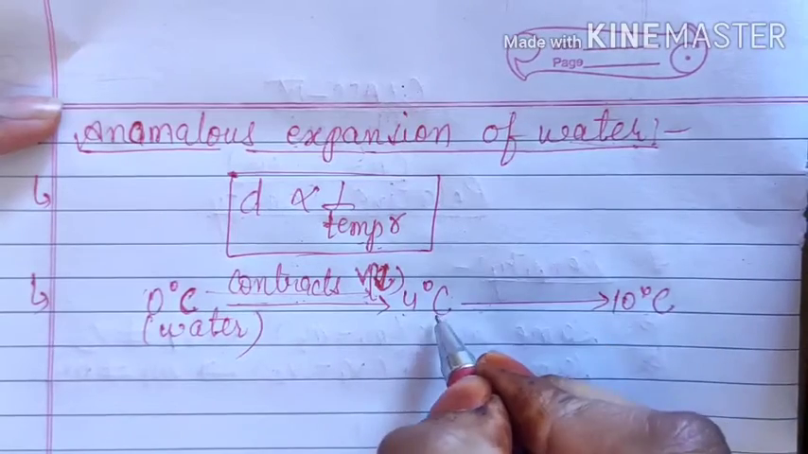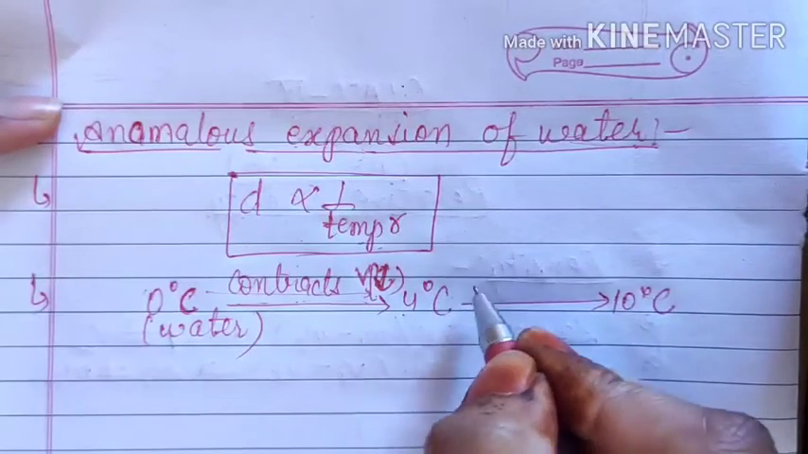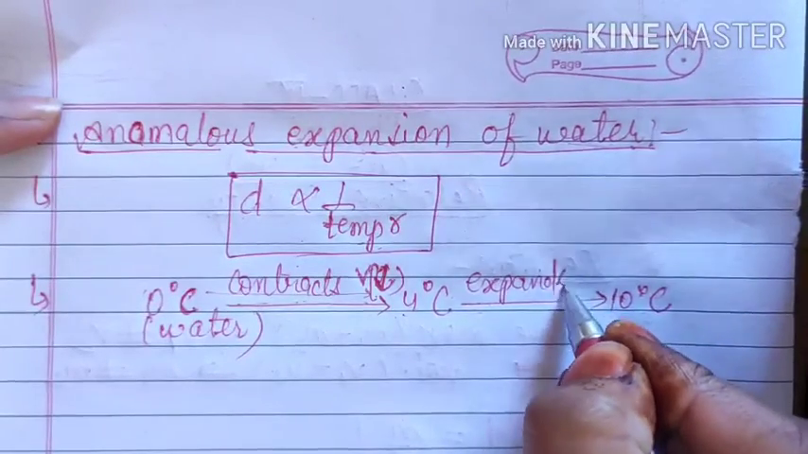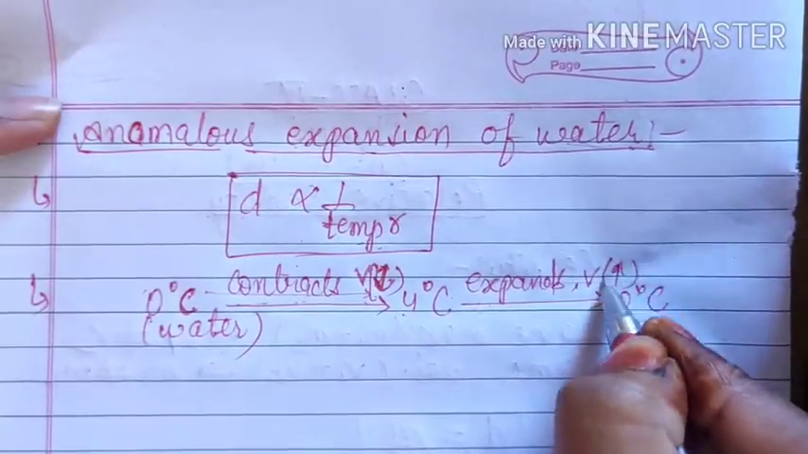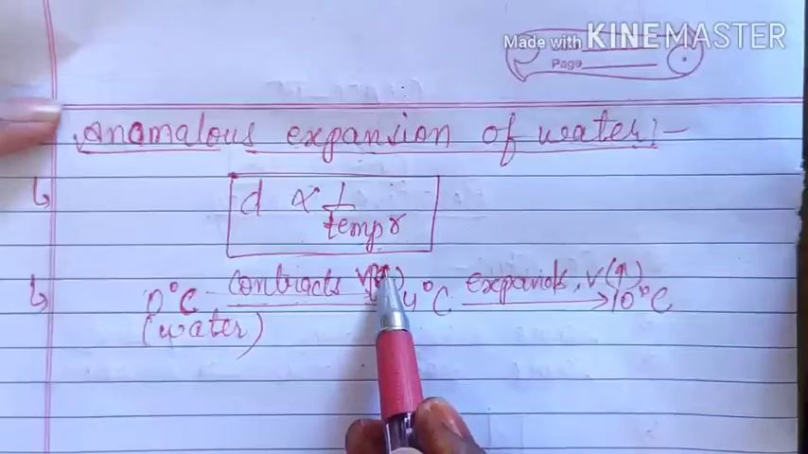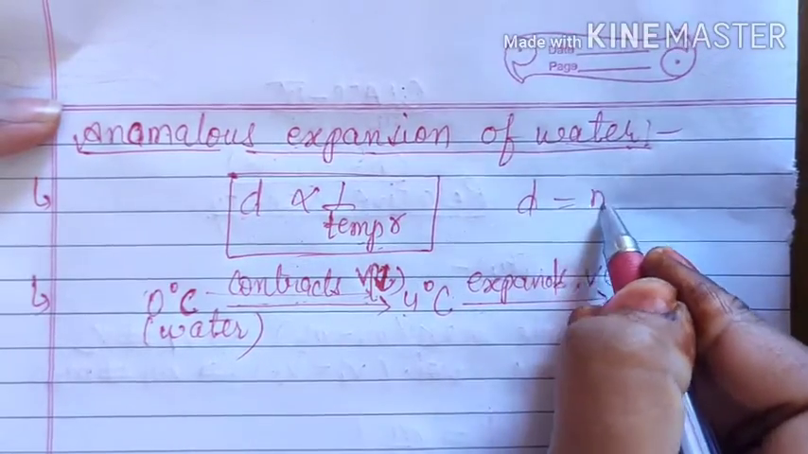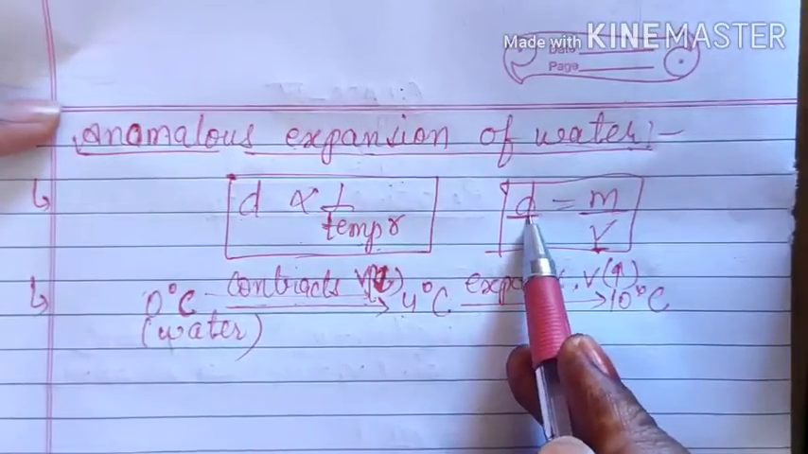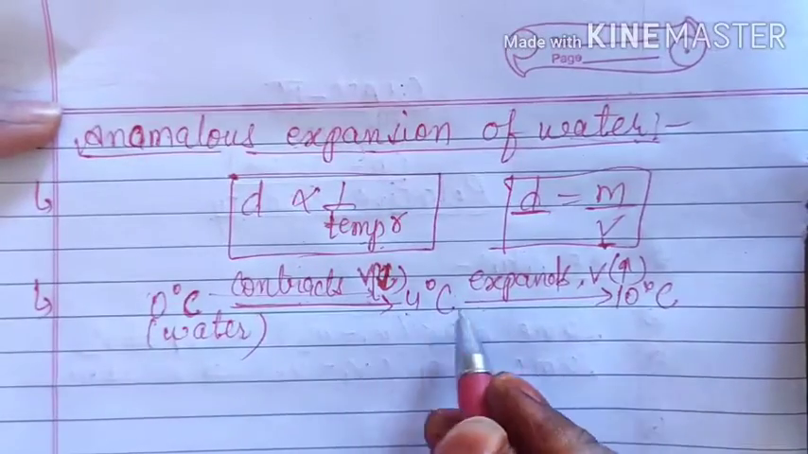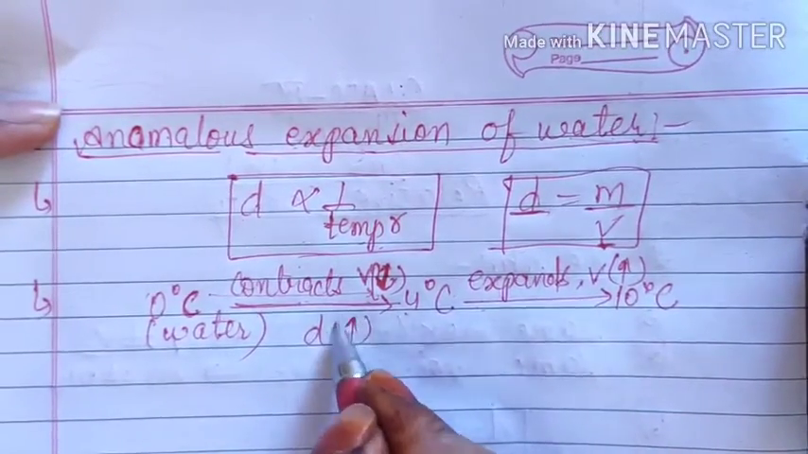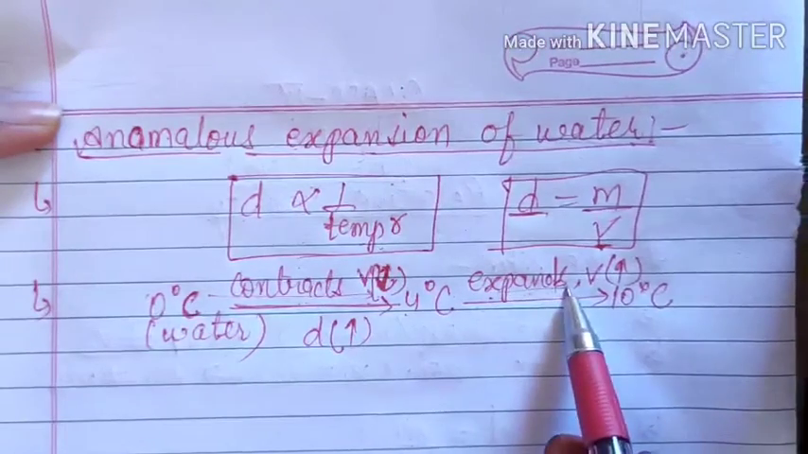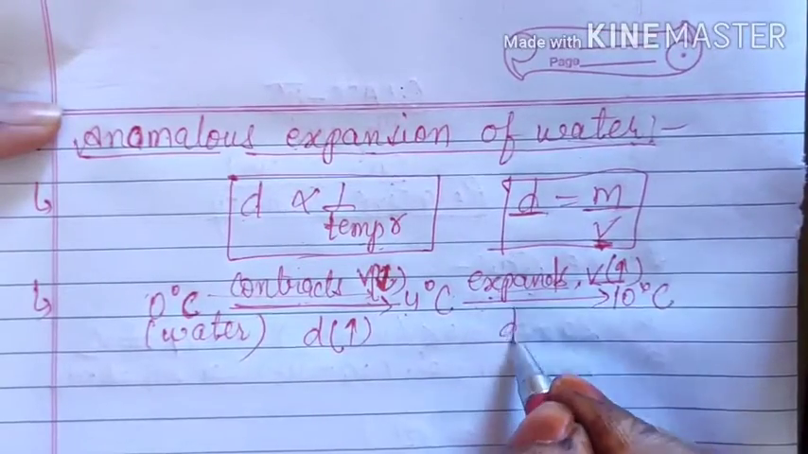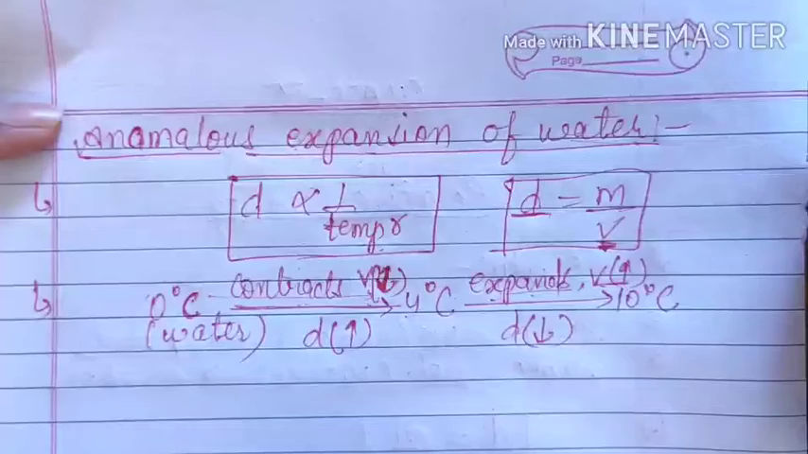Normal behavior means as you increase the temperature beyond 4 degrees Celsius, it will expand as all other things do, and the volume increases. So if the volume is decreasing, you are saying density is equal to mass upon volume, so the density should increase. That means in the duration 0 to 4 degrees Celsius, density of water increases, whereas after that it expands and the volume increases. So when the volume increases, the density should decrease. So density is decreasing. All right.